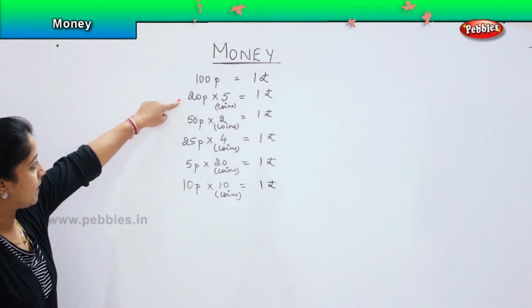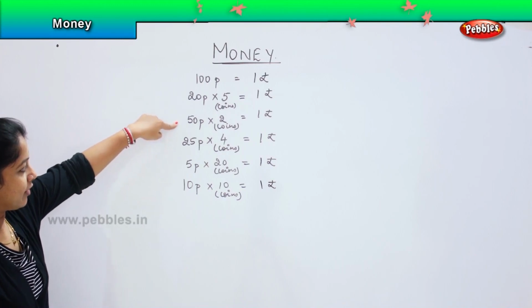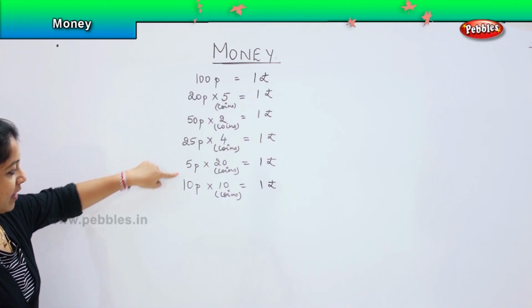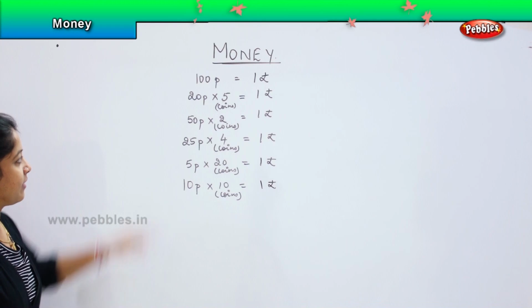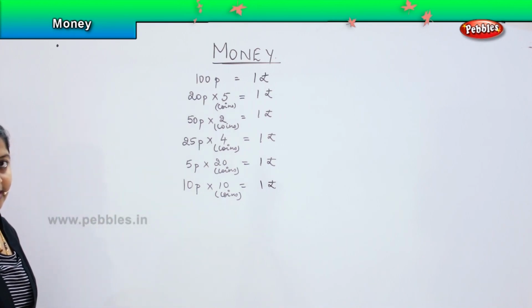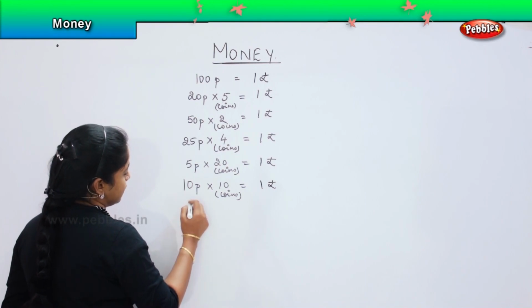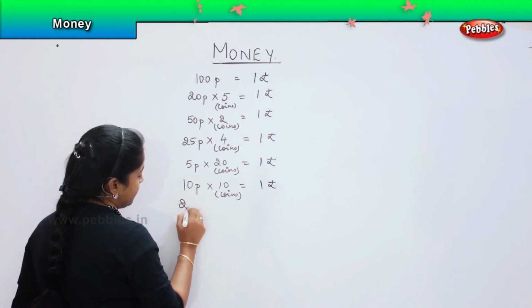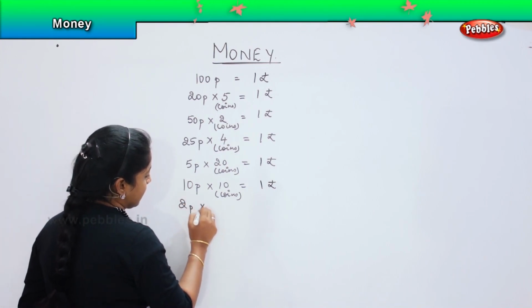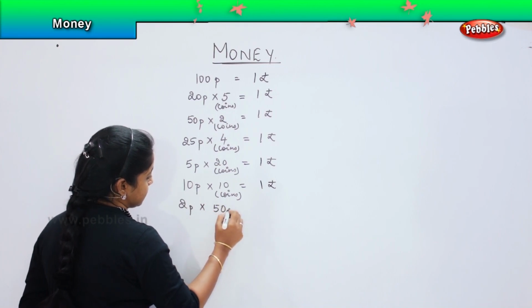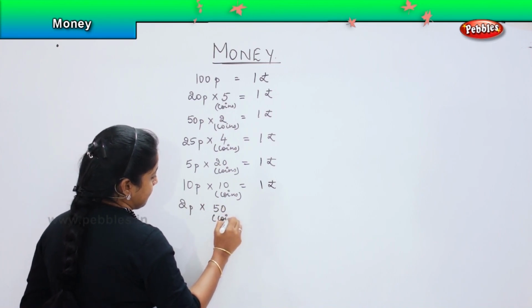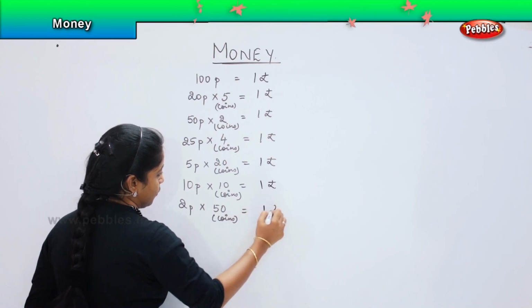What else is there? We have covered 20 paise, we have covered 50, we have covered 25, 5 and 10. Now what else is left? We have even covered 100, right? So which means that the last one is 2, right? So 2 paise, 50 coins makes 1 rupee.